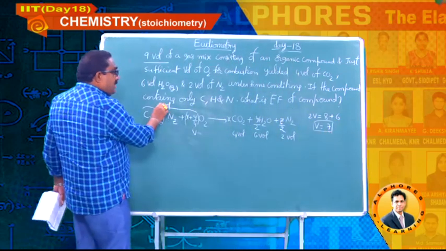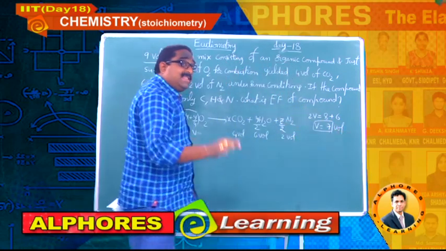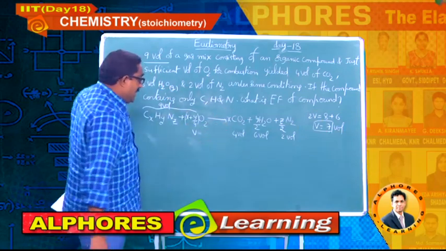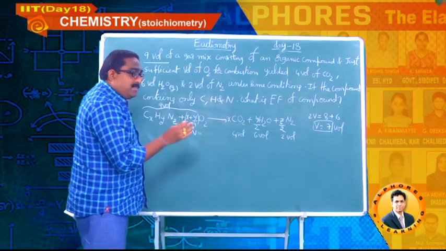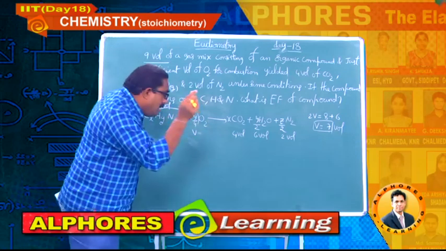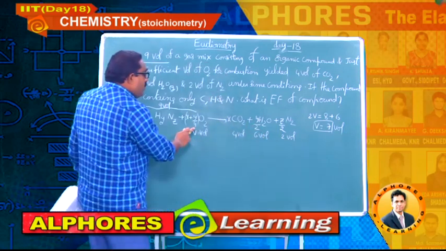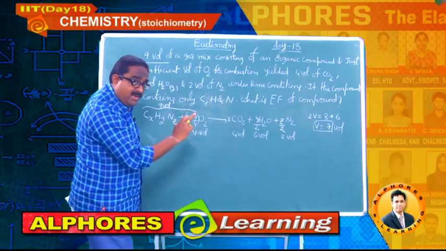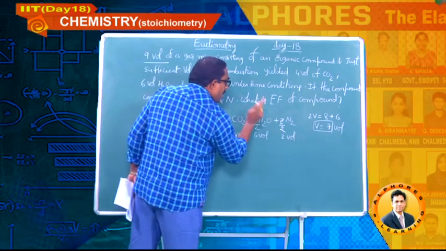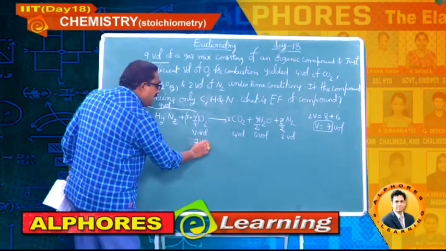So V is equal to 7. Out of this 9 volumes, the volume of oxygen is 7 volumes. Out of 9, 7 volumes for oxygen I got. I have just used the concept that moles ratio is equal to volumes ratio. I have taken this as V volumes. This gives 4 volumes, 6 volumes. V into 2, 2V. Observe it, very important. 4 into 2, 8; 6 into 1, 6. So total V is equal to 7 volumes I got. Once again I will write here 7 volumes.